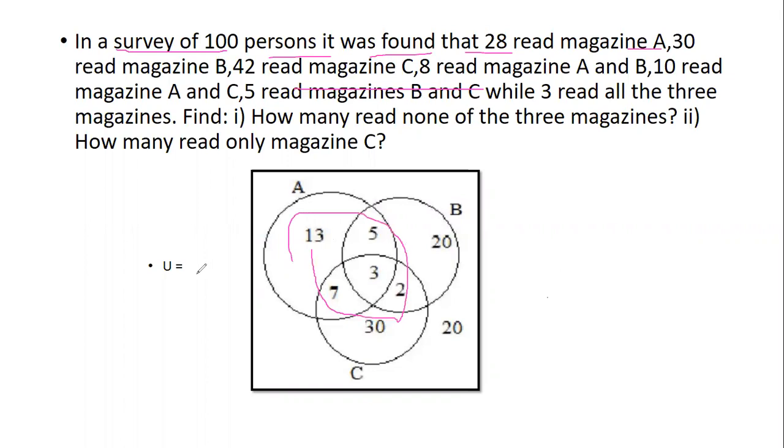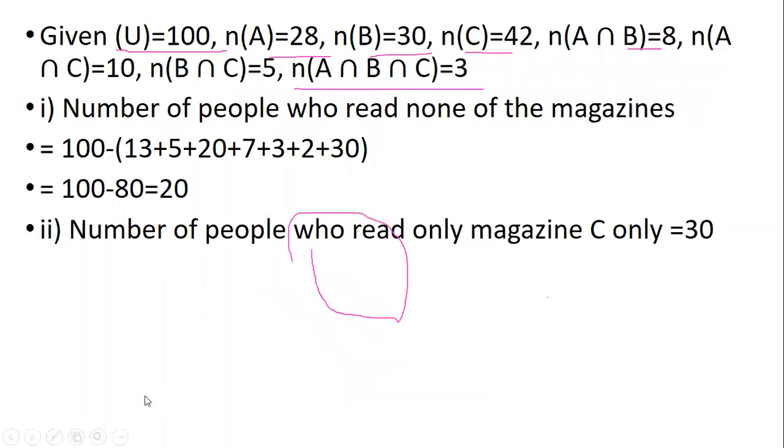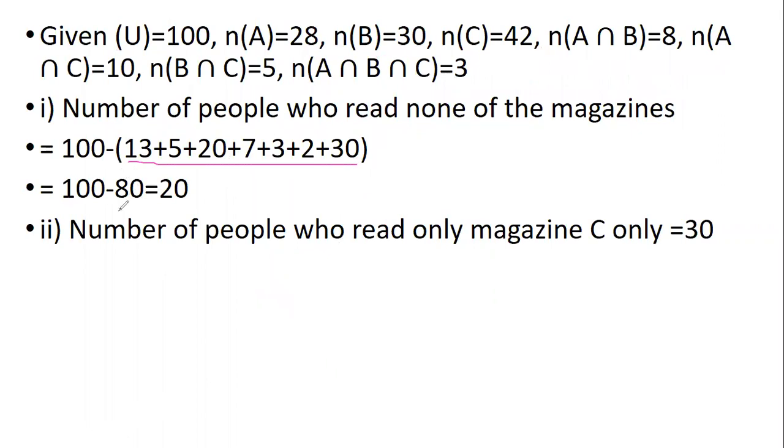That is what they have also done here. They have added up all the numbers which were there in the set, which came to 80, and then subtract that from the universal set 100, which will give us 20. So 20 people are the people who did not read any of the magazines at all.